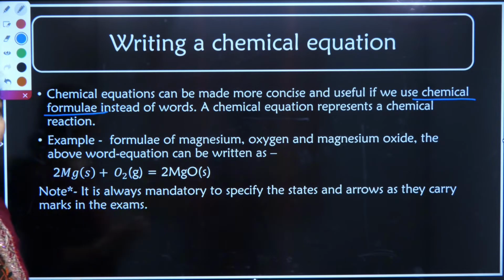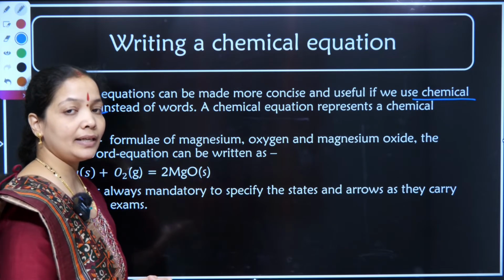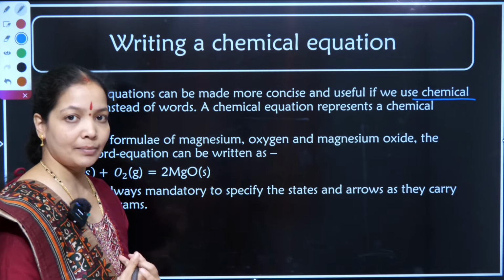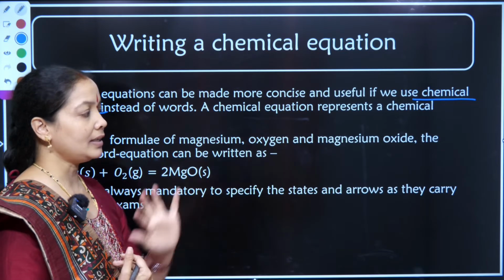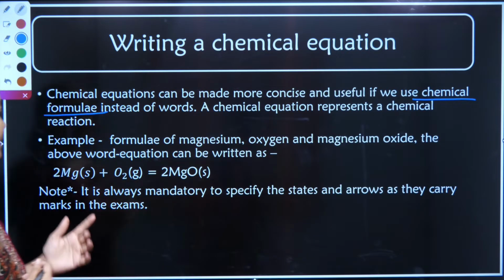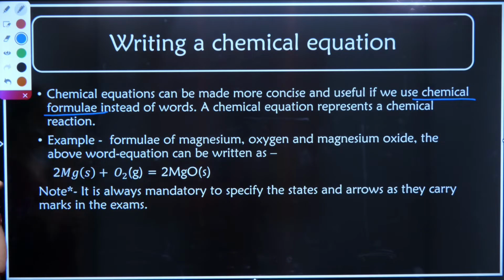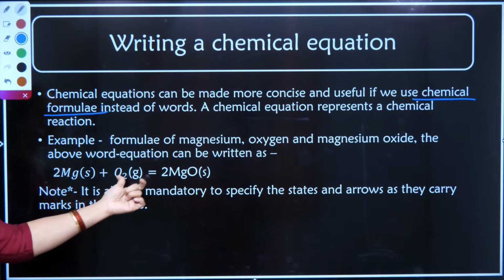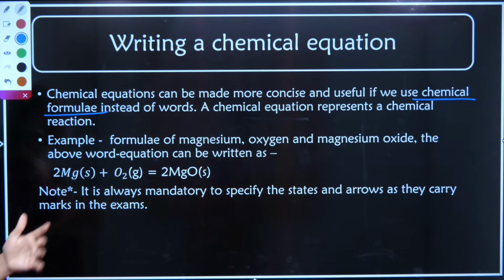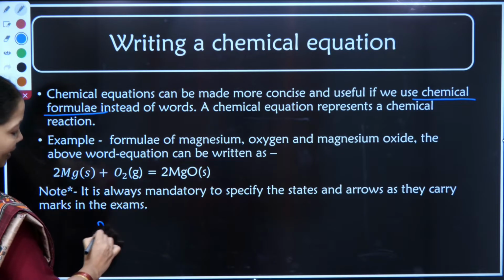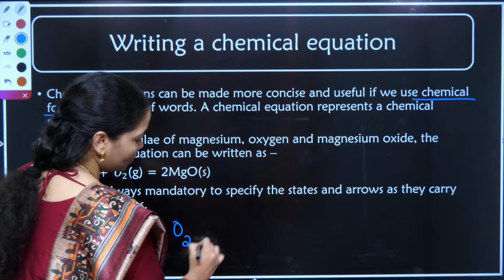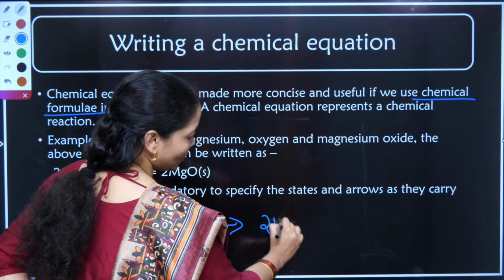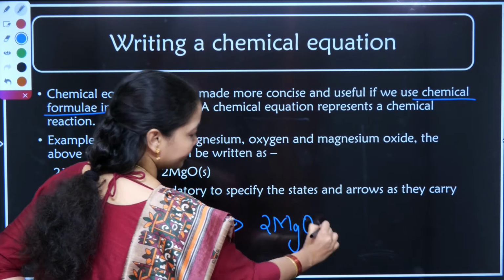I told you, the things combining, reacting with each other is called a chemical reaction. Writing it in a bookish way is called a chemical equation. So we have taken the same example, magnesium combining with oxygen forms 2MgO. I have just shown you how it is happening. Magnesium symbol is Mg. It is combining with oxygen O2 to give magnesium oxide, that is MgO.